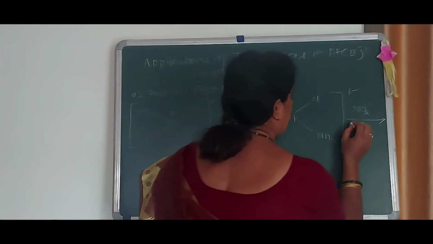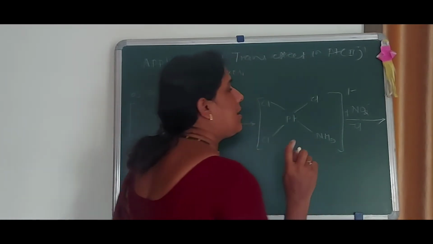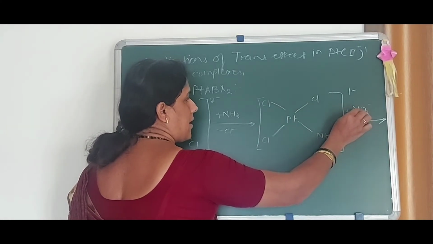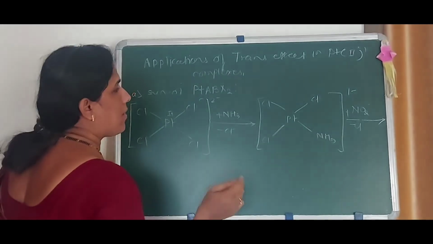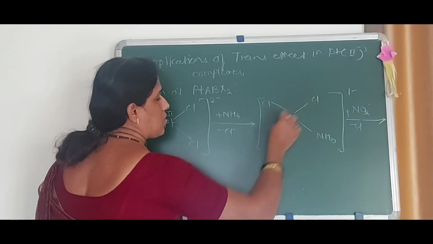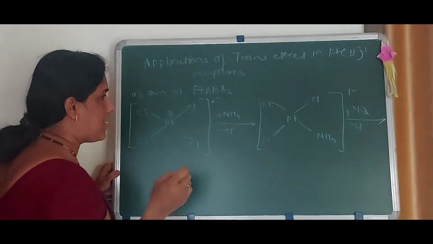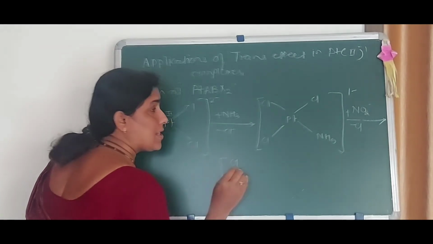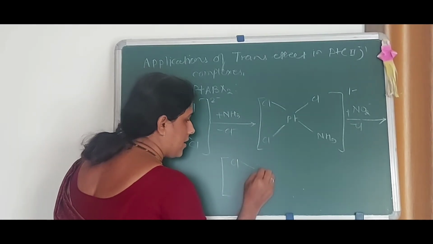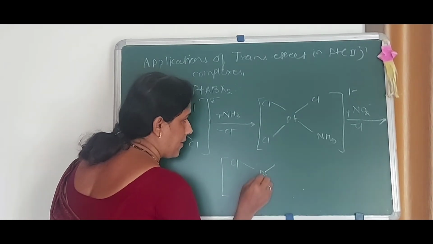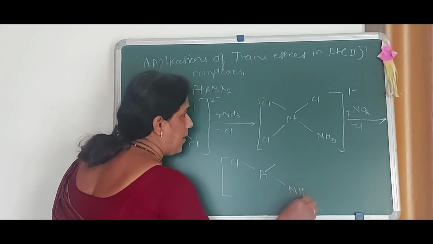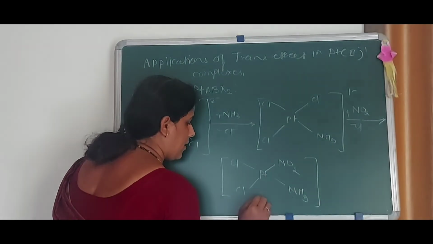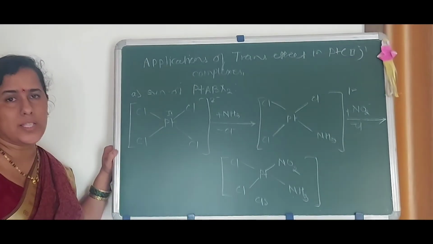Now the reaction of this NO2 minus. In this ligand, NO2 has the effect that it is more trans directing than Cl. Therefore it replaces the Cl position which is trans to it. Thus there is formation of a cis configuration: platinum, NH3, NO2, and Cl. Thus we get the cis form.